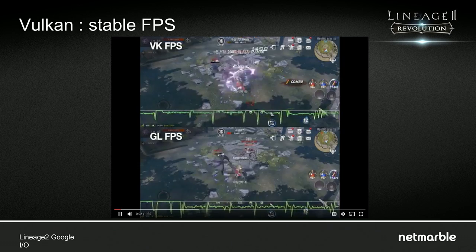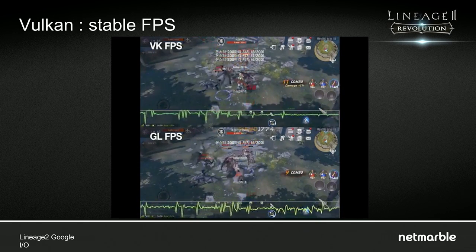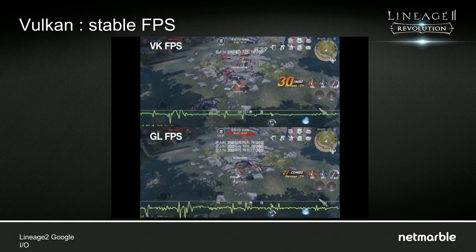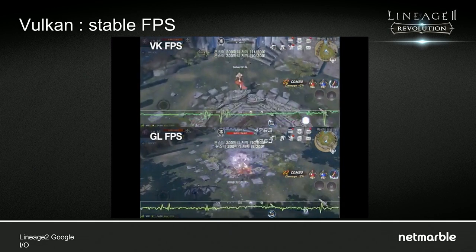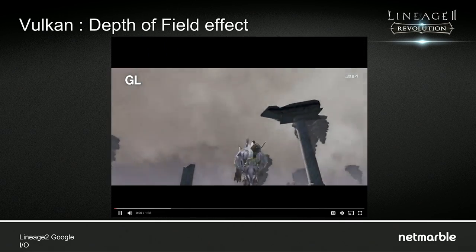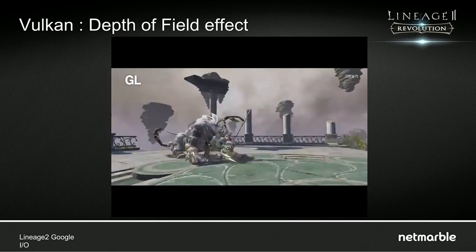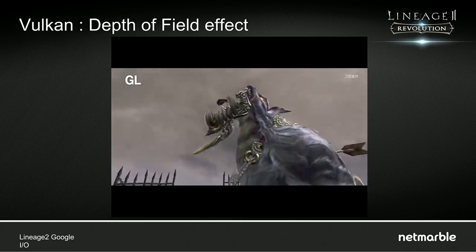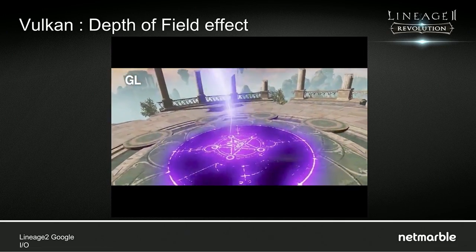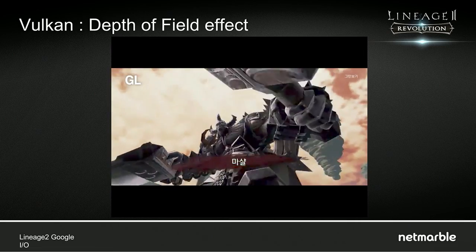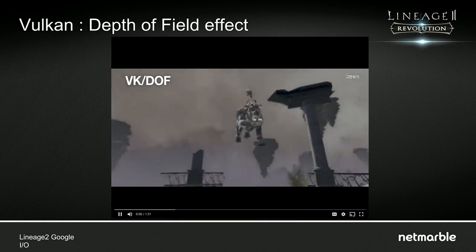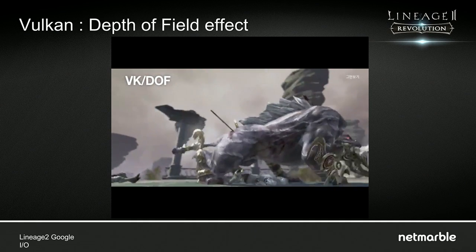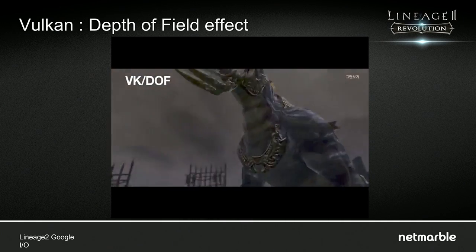This is another example. And because the frame rate is more stable, we can add more effects. This is the original version of LINEAGE 2 Revolution. This is using OpenGL. You can see a very clear screen. And we add a depth of field effect. It makes the user feel the depth of the environment.